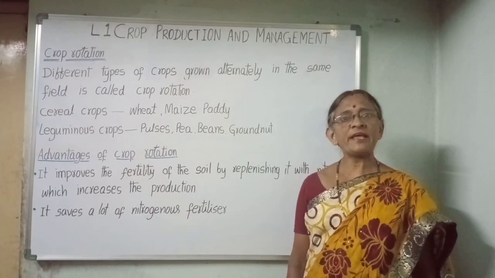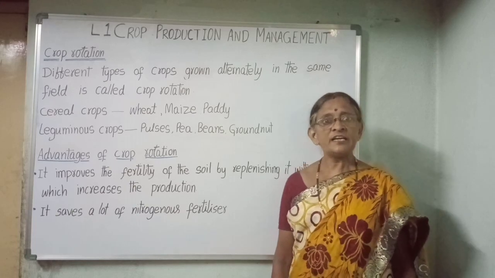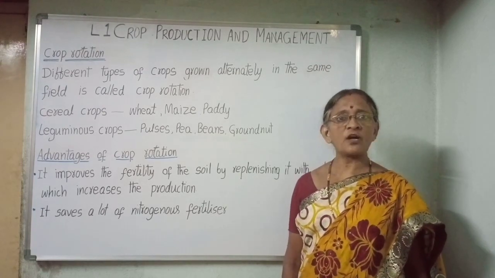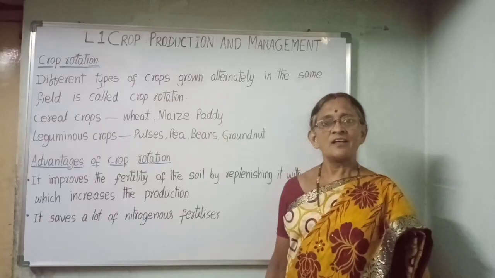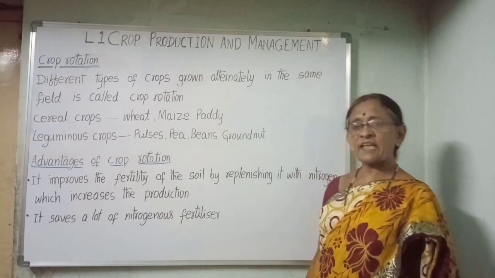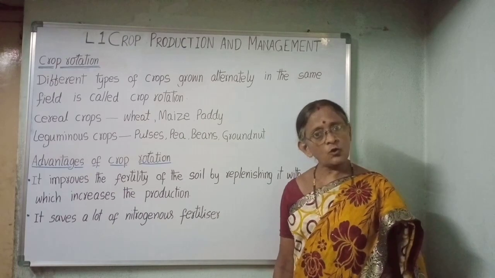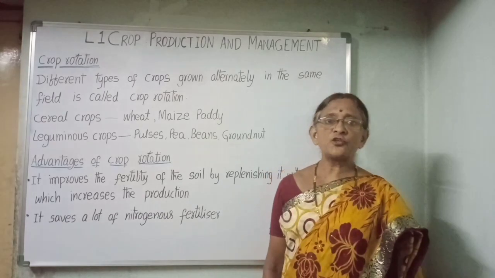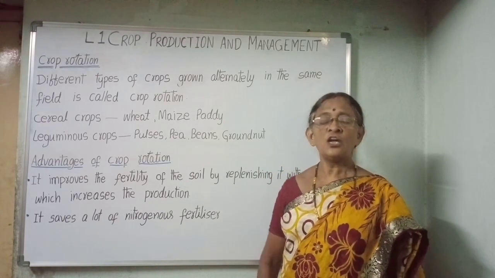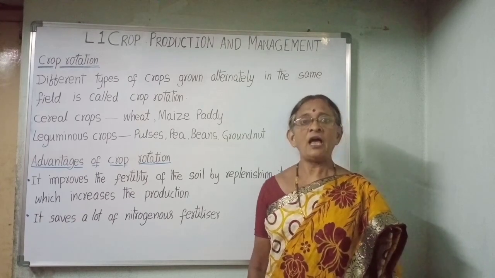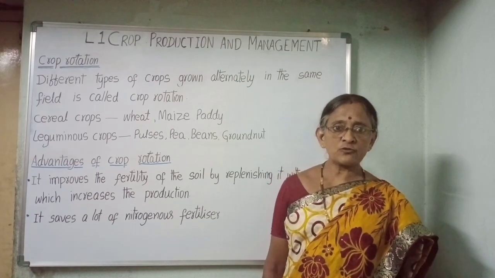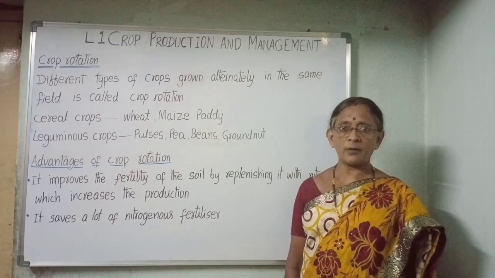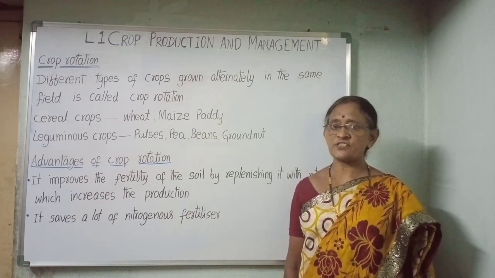When a cereal crop like maize is grown at first, it takes a lot of nitrogen from the soil for its growth. It makes the soil nitrogen deficient. Later, when the leguminous plants like pulses or groundnut are grown in the soil, they fix the atmospheric nitrogen. The leguminous plants have the ability to fix atmospheric nitrogen in the form of nitrogen compounds, which are in an absorbable form and increase the fertility of the soil.